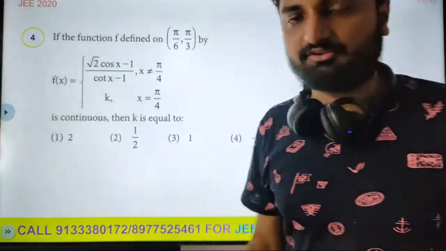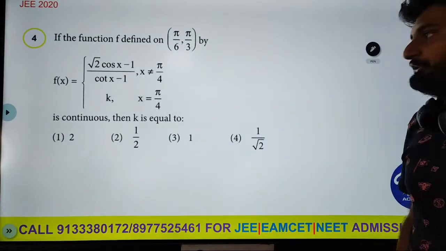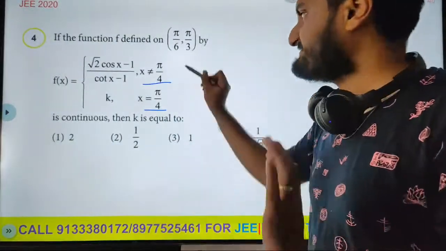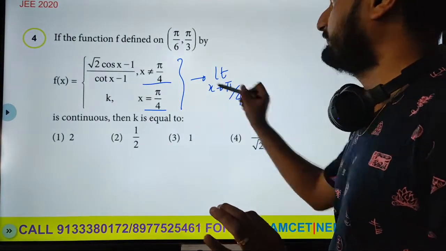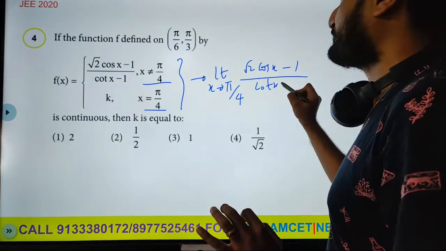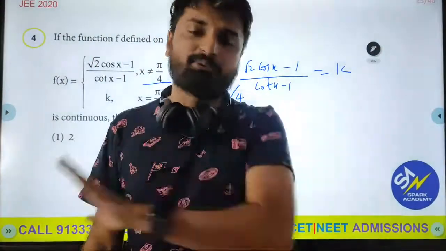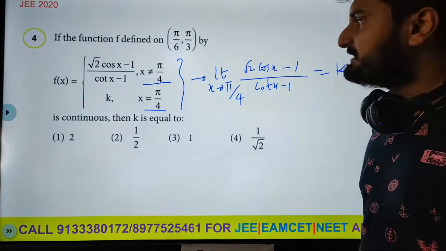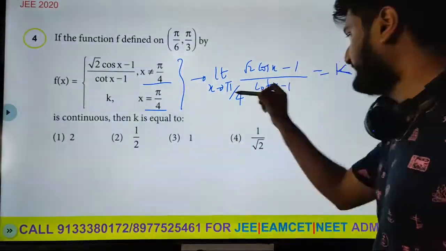Fourth question. Now this is also a very important type of question, which is asked in continuity. So whenever they say x not equal to pi by 4, x equal to pi by 4, this expression simply means that limit x tends to pi by 4, root 2 cos x minus 1 by cot x minus 1 equals k. Basically I am using the concept of left hand equals right hand equals actual. So we are taking the actual limit equal to k. Since they say not equal to, they did not mention whether it is left hand or right hand, so we can directly assume it in this way.